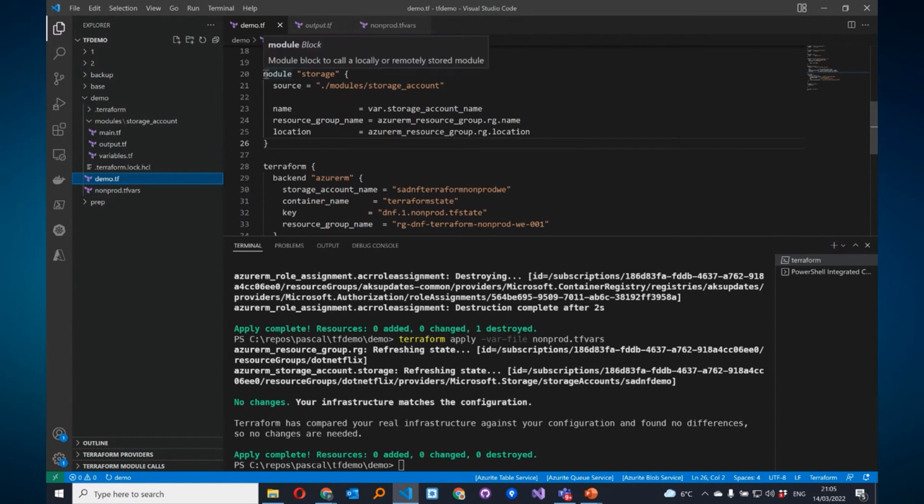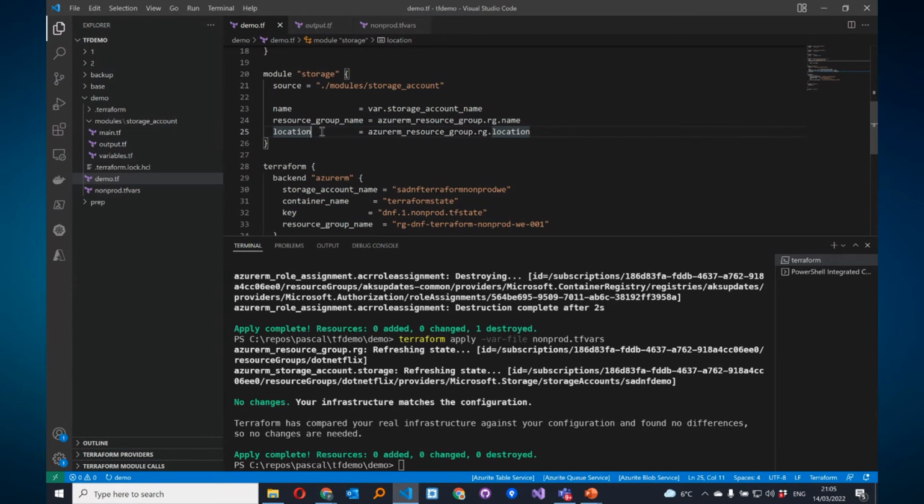So I have referenced this module here now. I can create it, I can give it the name that I want, in this case, again, storage, but I have to specify where this module is located. It's the storage account, the directory here. And then we fill in the known properties again.